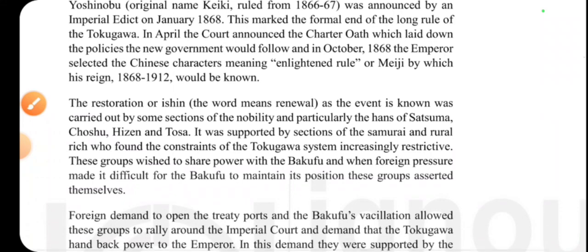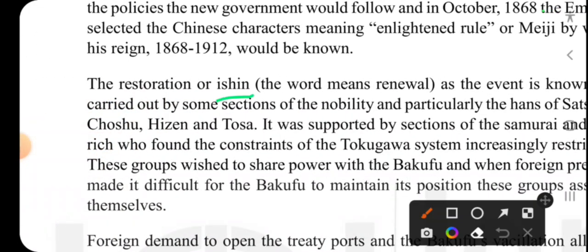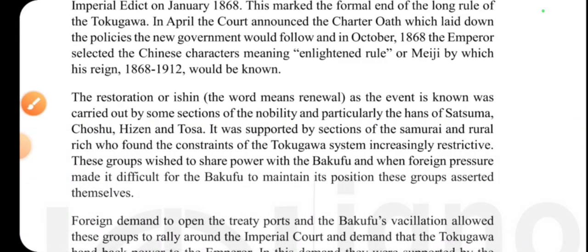The restoration, or Ishin, the word in Japanese. There are many terms, so you have to use some Japanese terms here as well, along with English, because we are studying the history of Japan.